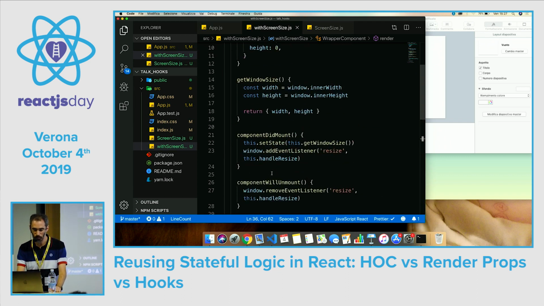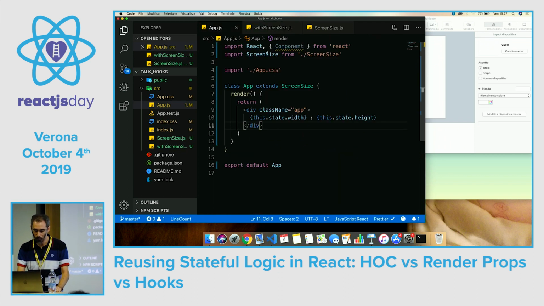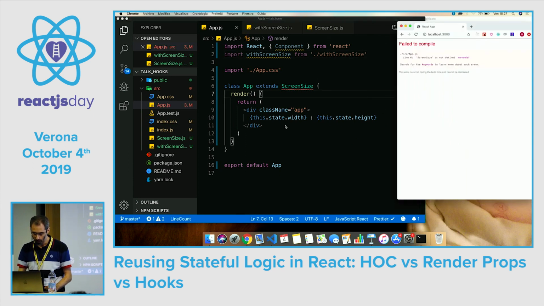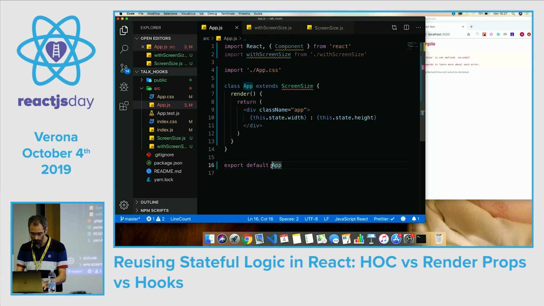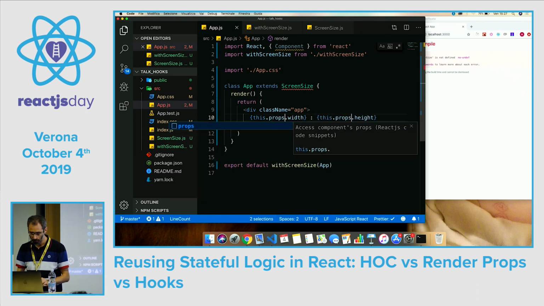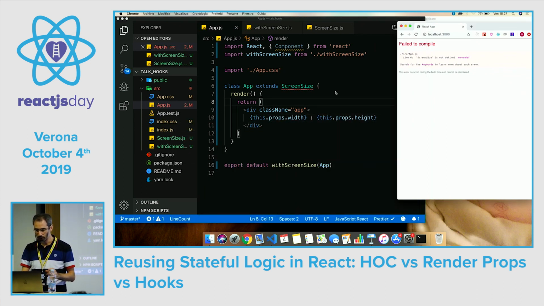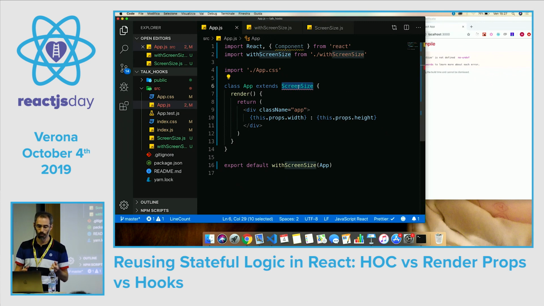Okay, so let's use it. In our app, we import the width, screen size, and we apply this function to our component. So that now should have available our width and height on the props. We don't, because we are still extending the screen size component. I told you that inheritance was bad.